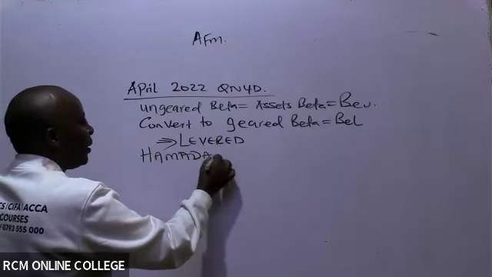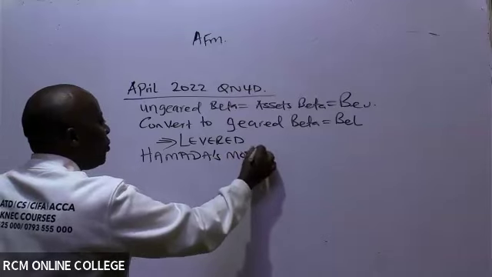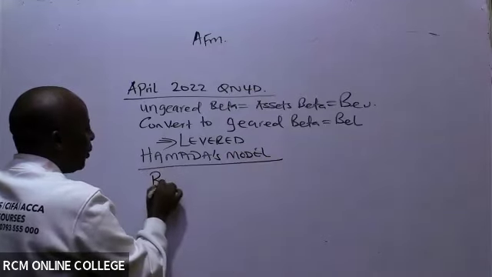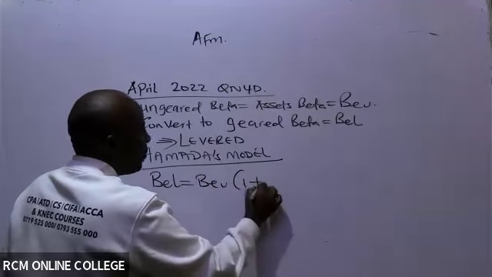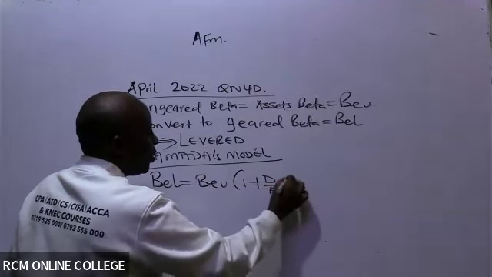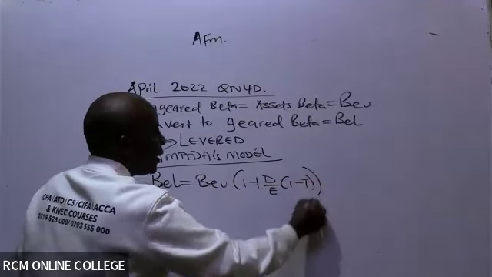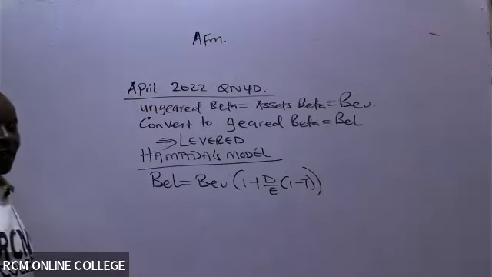Under Hamada's model, the formula is BEL equals BEU into 1 plus debt to equity ratio, adjusted for taxation.